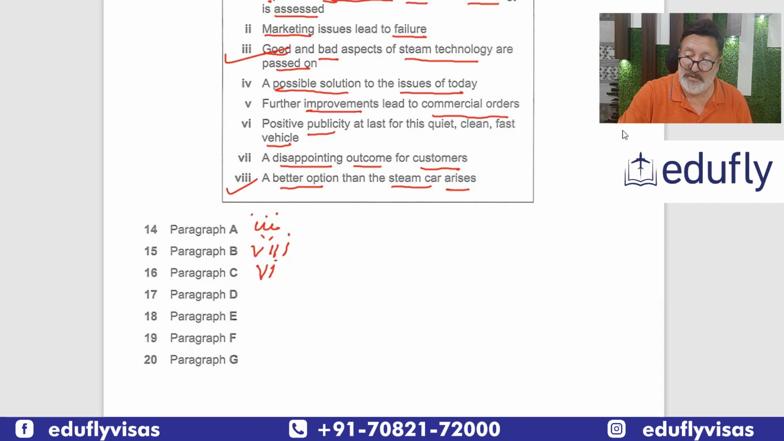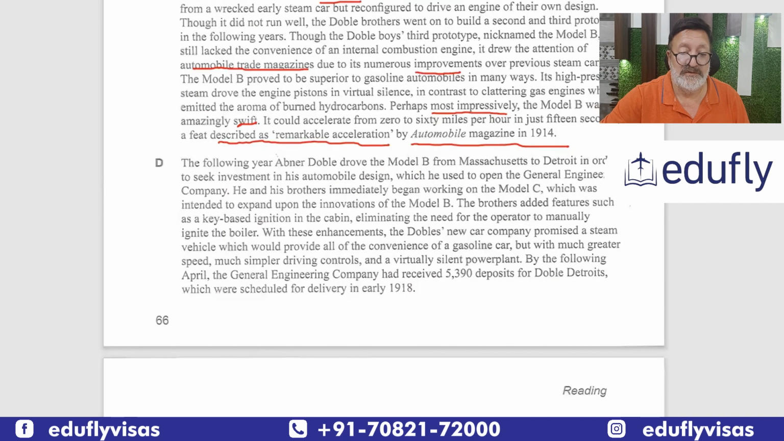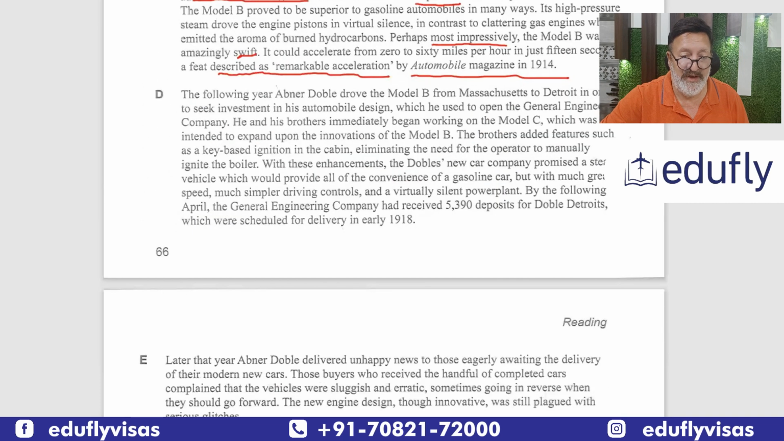Okay, let's move on to the next one, and this is paragraph D. So let's move to D. D, what do we have? The following year, Abner Morrow drove the Model B in order to seek investment. So seek investment. Okay, this is important. Which he used to open the general. He and his brothers immediately began working. They began working on the immediately is important. Model C, which was intended to.